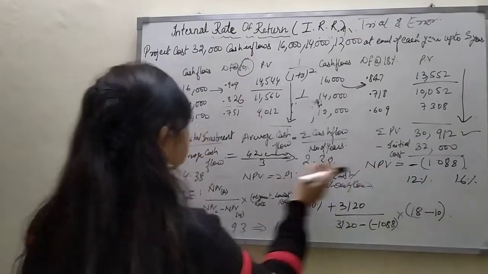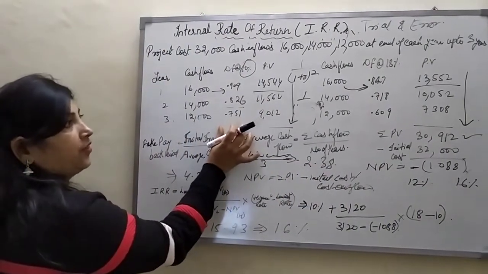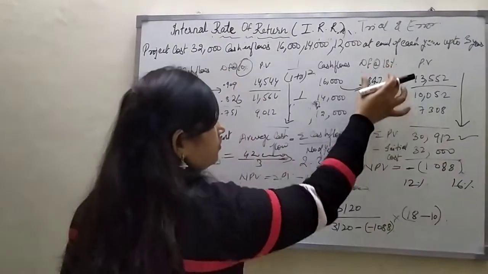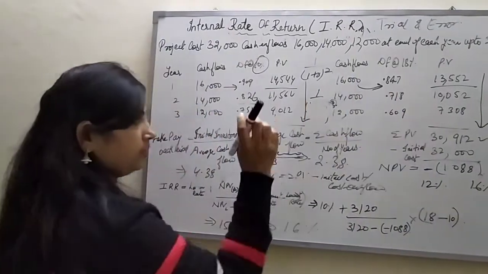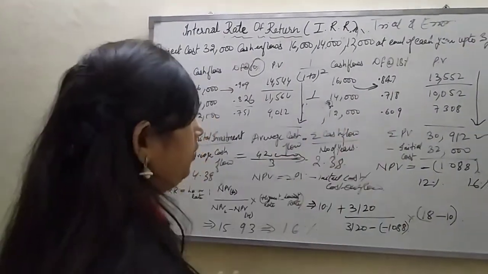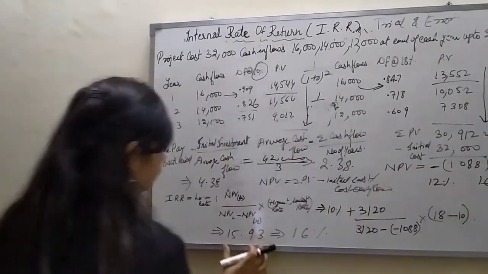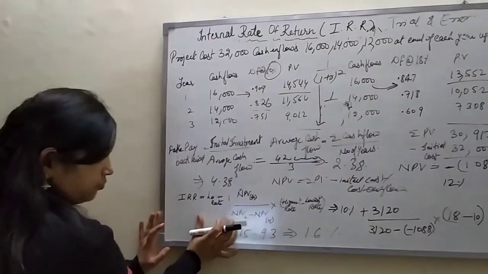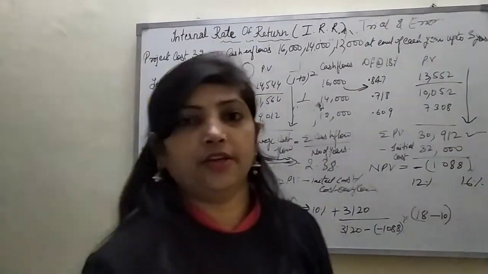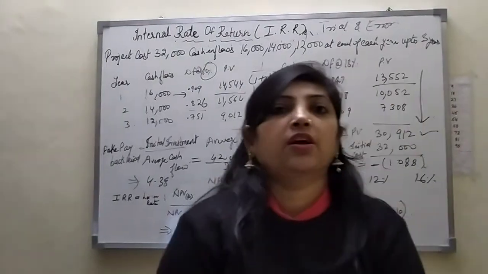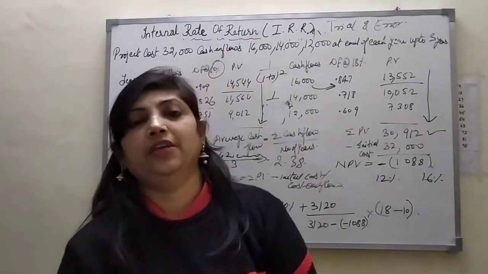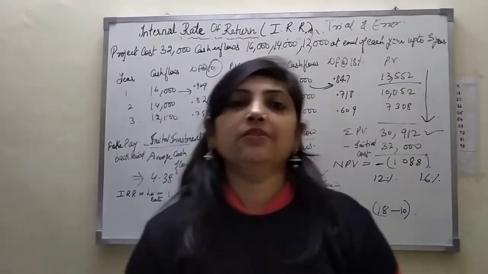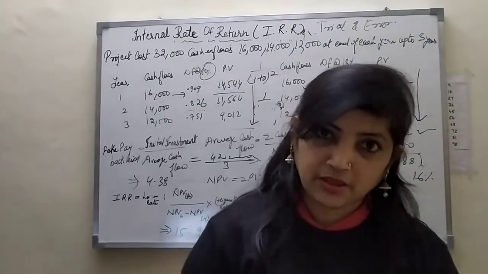At 12%, we find out the discounting factor. At 16%, we perform the same operation. If we get the two values, then we put the values into the formula, and then we will get the internal rate of return. So there are two methods to find out the internal rate of return. One is the trial and error method, from which you